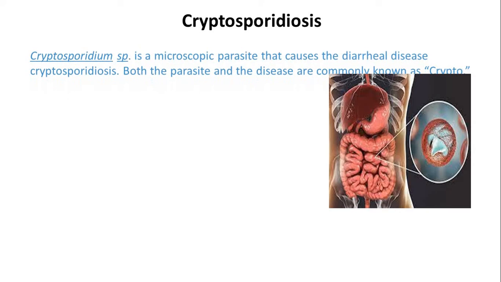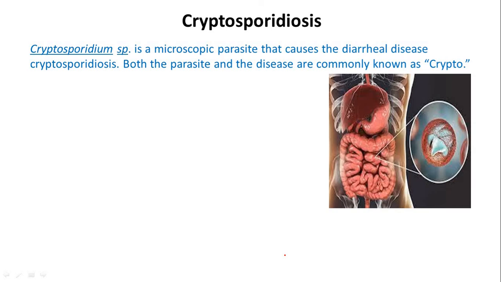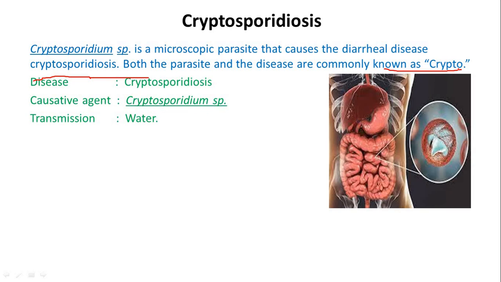Cryptosporidiosis. Cryptosporidium sp. is a microscopic parasite that causes the diarrheal disease cryptosporidiosis. Both parasite and disease are commonly known as crypto. Disease cryptosporidiosis. Causative agent Cryptosporidium sp. Transmission route is water.